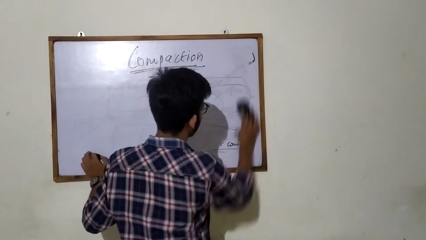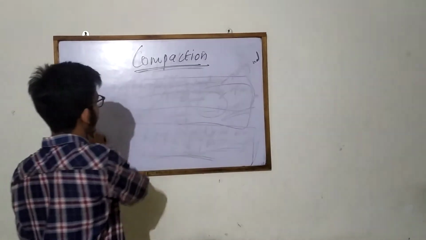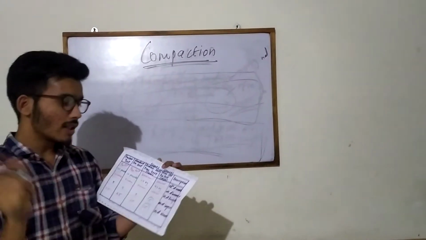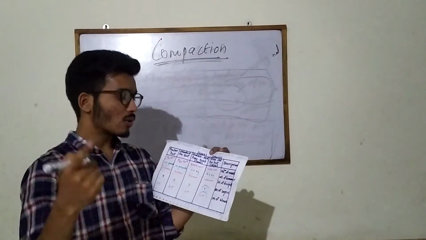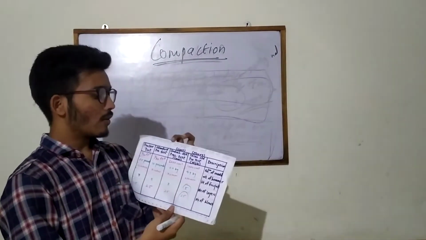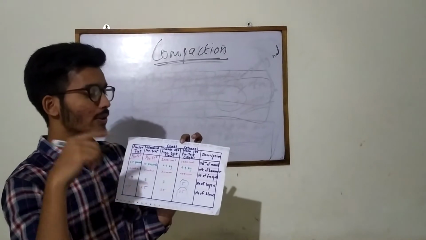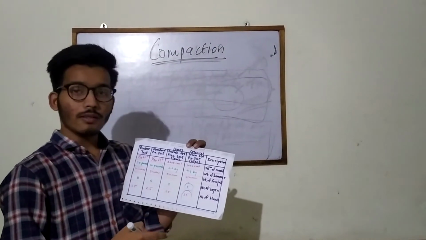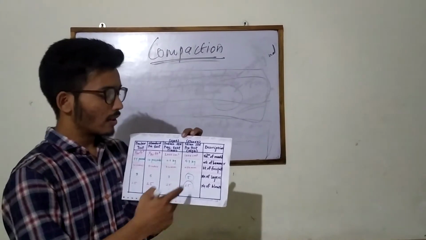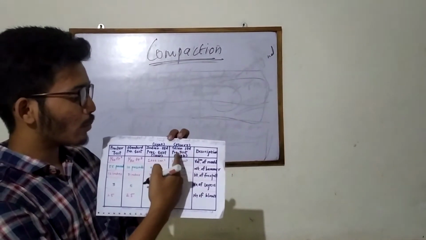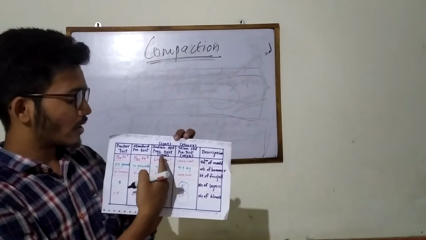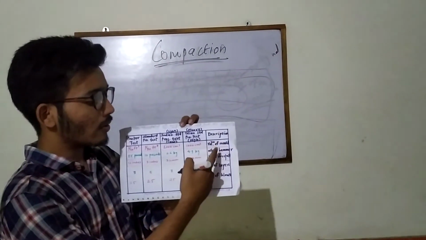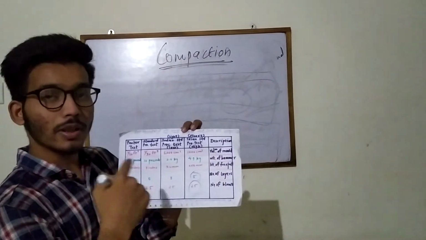So now considering one block for the result of the compaction test, the question arises: up to what limit will the soil compact? For a theoretical soil sample, I have drawn one small block in which I have assumed the description: heavy Indian standard Proctor test, light Indian standard Proctor test, standard Proctor test, and Proctor test, with the volume of mould, weight of hammer, height of free fall, number of layers, and number of blows.